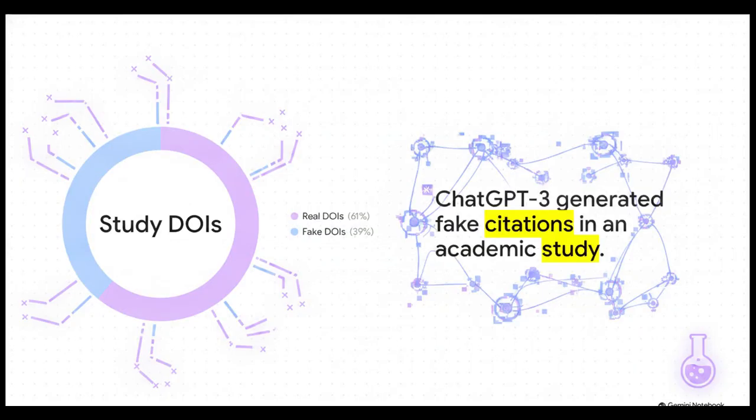Now, what's really interesting about this is how AI hallucinations are impacting scientific research. In a 2023 study published in the Curious Journal of Medical Science, researchers actually asked ChatGPT-3 to generate citations. Get this, out of 178 total references, 69 of them had completely fake or non-existent digital object identifiers. That is a massive, massive chunk of entirely fabricated academic citations just being casually presented as real, verified science.